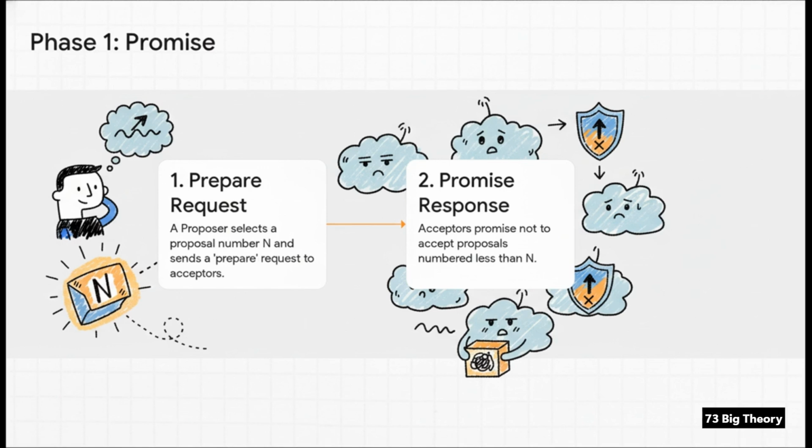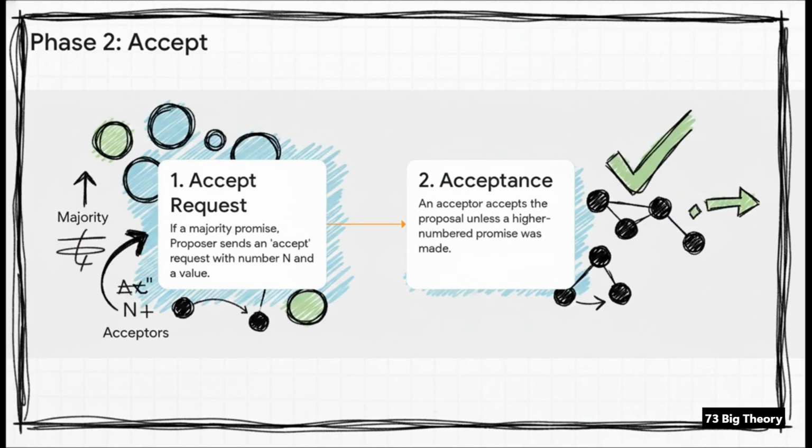It says, okay, I promise I will not accept any proposals with a number lower than n. And it also tells the proposer about any value it might have already accepted in the past. So once our proposer gets that promise back from a majority of the acceptors, it can move to phase 2, acceptance. Now it sends out an accept request to those same acceptors. And this message has both the proposal number n and a value.